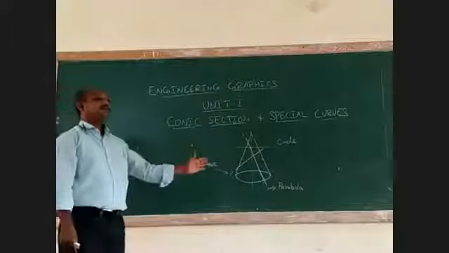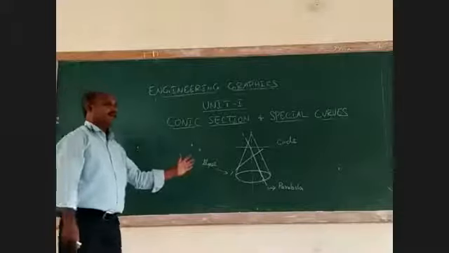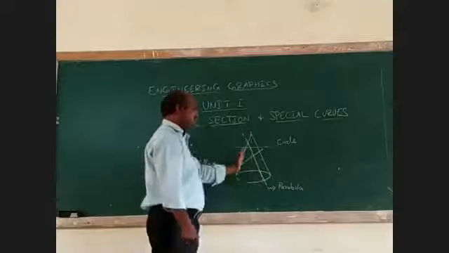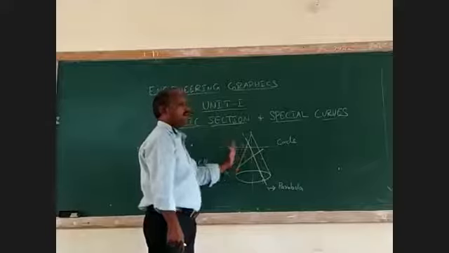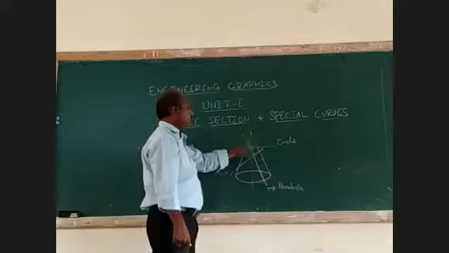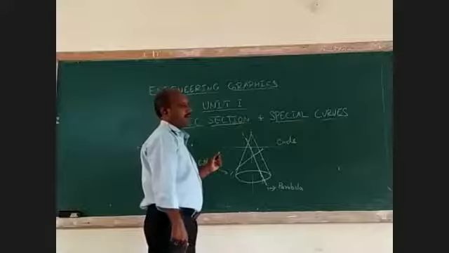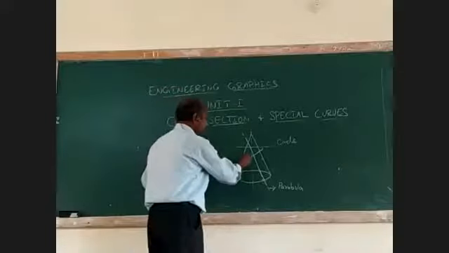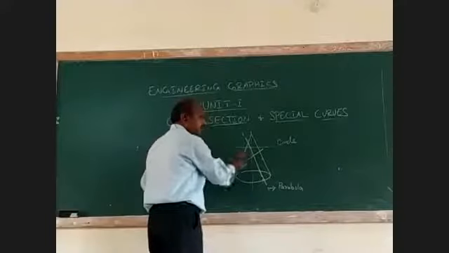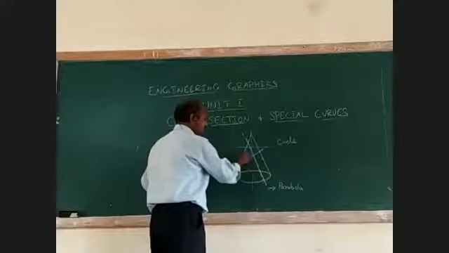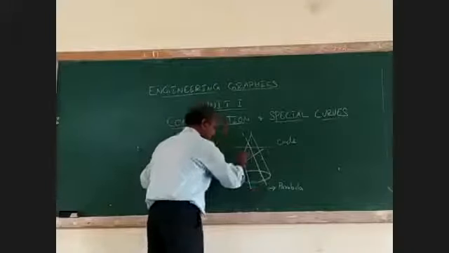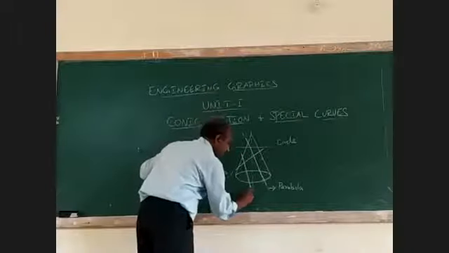When the cutting plane makes a somewhat small inclination to the generator, it is not parallel, but it makes a small inclination, we call the curve a hyperbola.